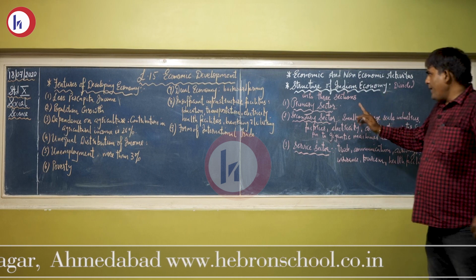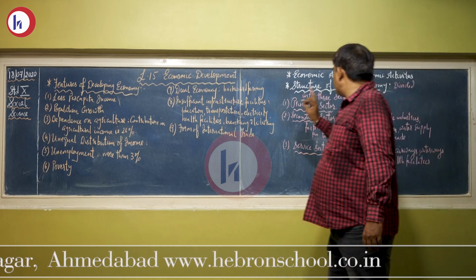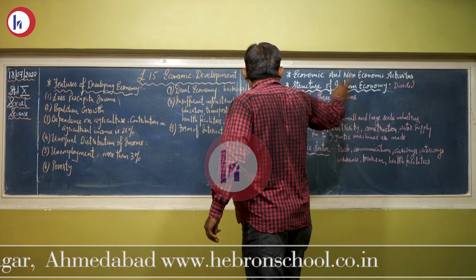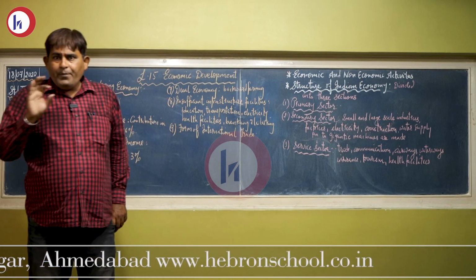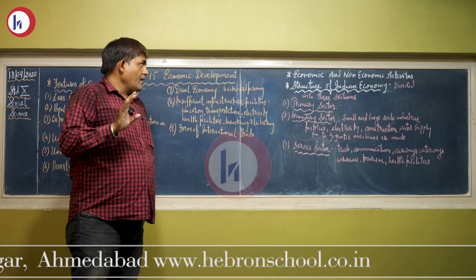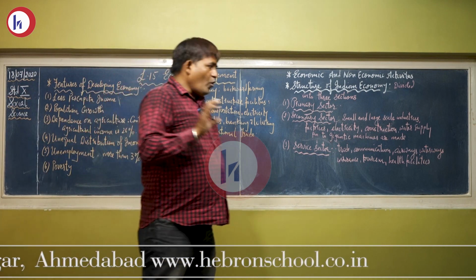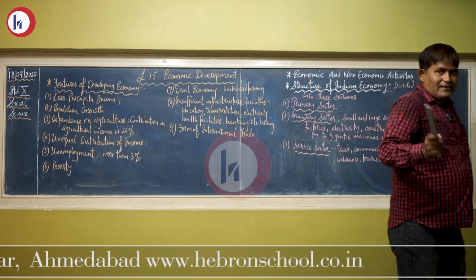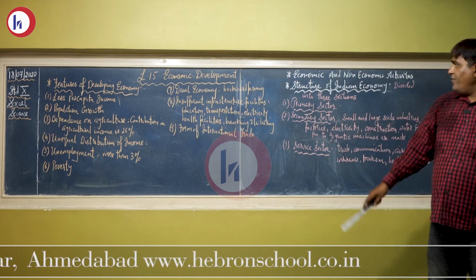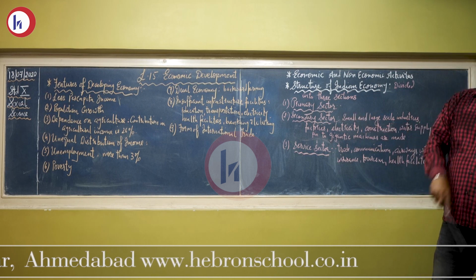My next topic is the primary sector, structure of Indian economy. This topic is very, very important, my dear students. The structure of Indian economy, we can say that it is divided into 3 sections. The first section is the primary sector.